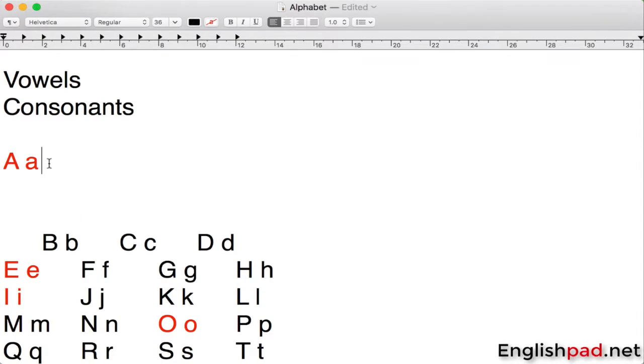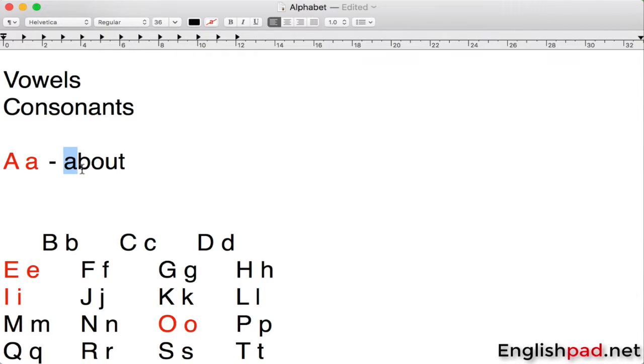So let's start with an A. We're going to come up with a word that has A in it. For example, air. Oh no, we're not gonna go with air. For example, we can go with about. About. So don't worry about the meanings of these words.